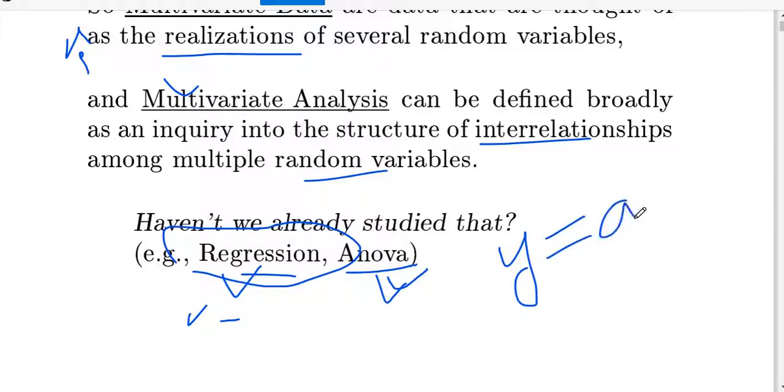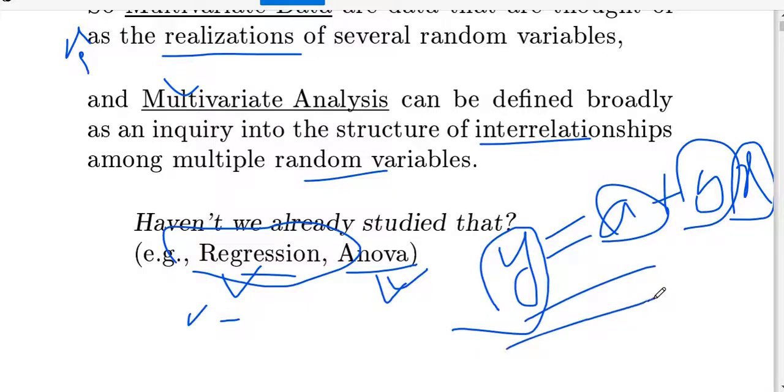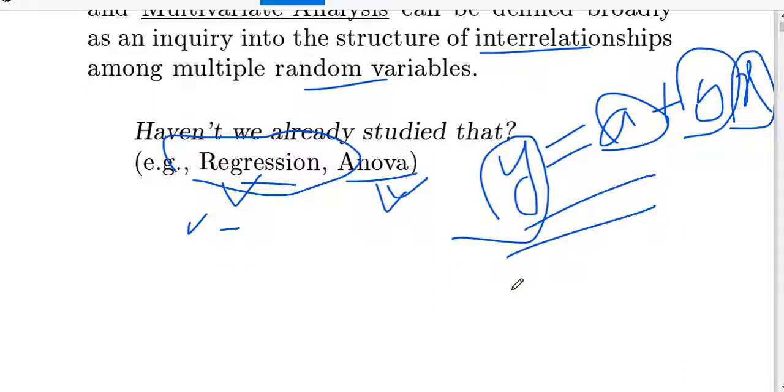Here y equal to a plus bx means y is the dependent variable and x is the independent variable. Here b is the slope and a is the constant. This is the relationship between two variables. When we deal with more than one independent variable, it comes under multiple linear regression.